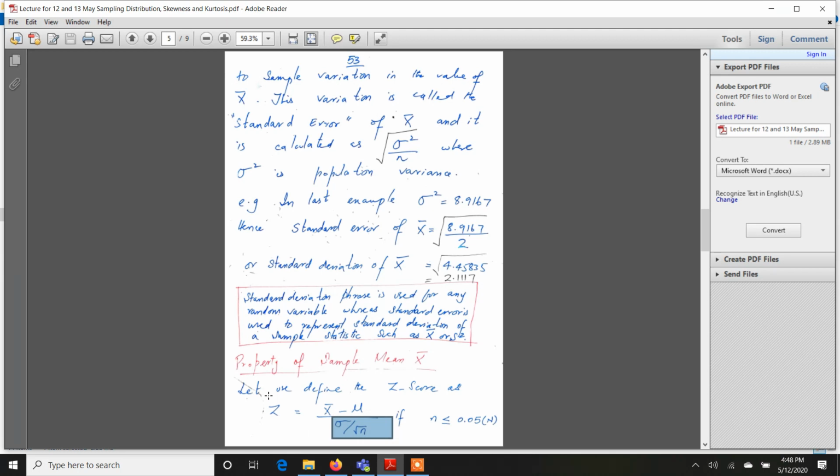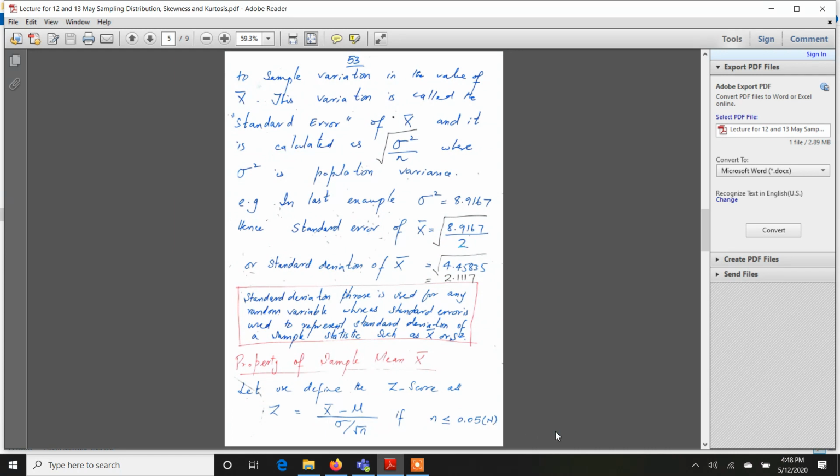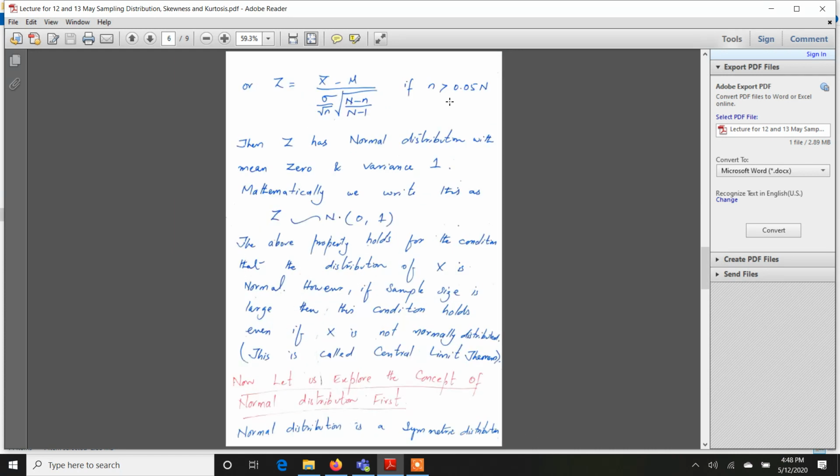And this formula of z is relevant if the sample size is less than or equal to 5% of the population size. But if the sample size is greater than 5% of the population size, then the standard error is given by this formula.